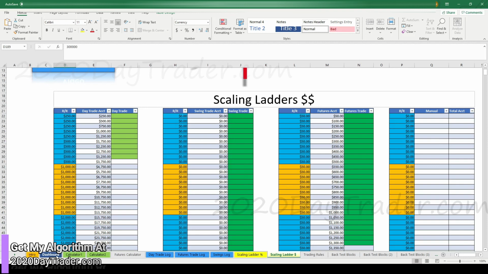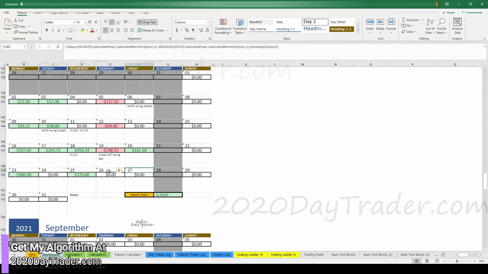Although, let's go look at this real quick. Do you notice something here? Tomorrow is Thursday. I have a red day every Thursday. Do I trade tomorrow, or do I take the day off? What do I do? Maybe I'll trade tomorrow. I'll just trade light on the size. Or since I've had so many red days, tomorrow has to be a good day, right? You can't have every Thursday be red, right?